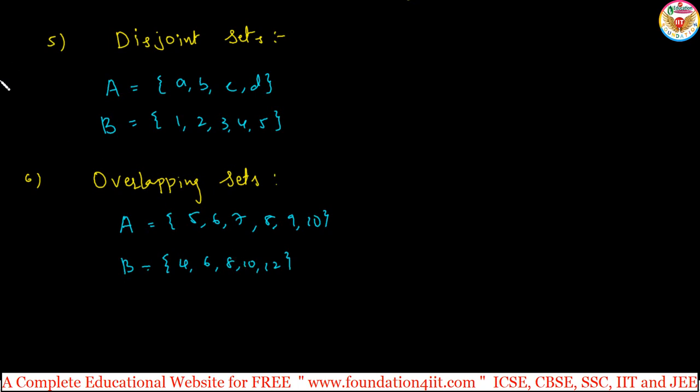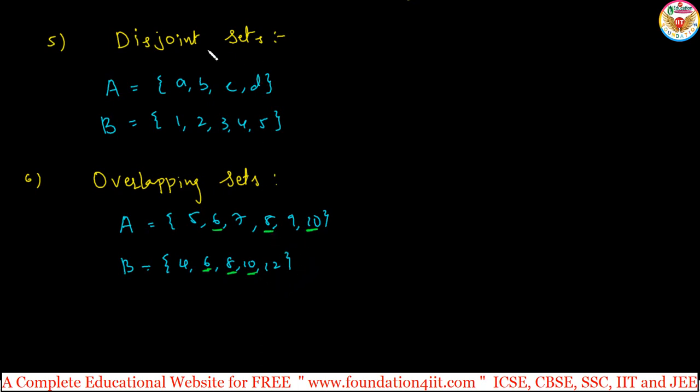some common elements. 6 is here and here, 8 is here and 10 both. So for example, set A is having class 10th girls, set B is all class 10th students. So some girls are common in both the sets, right? Here the meaning is if two given sets have at least one element in common, they are said to be overlapping sets. At least one element.